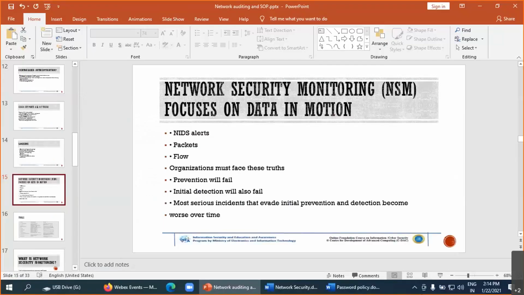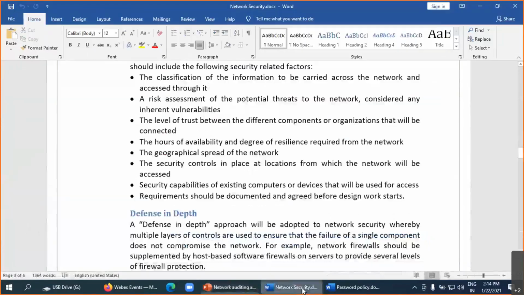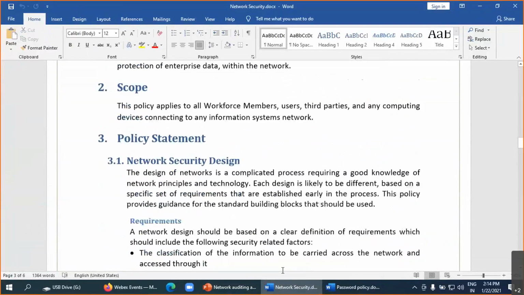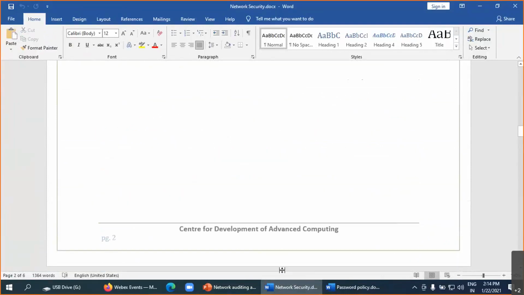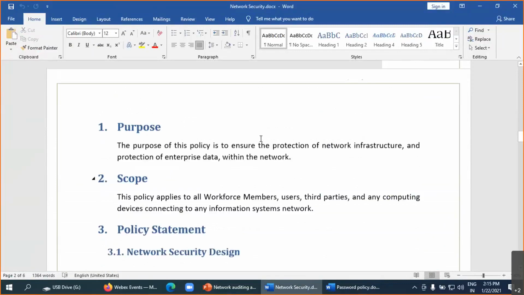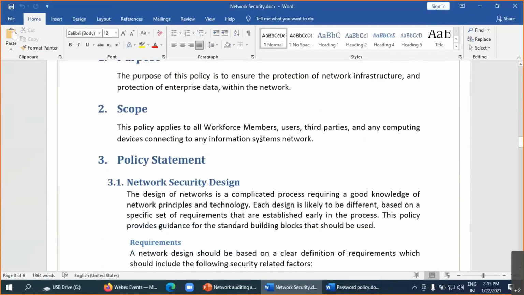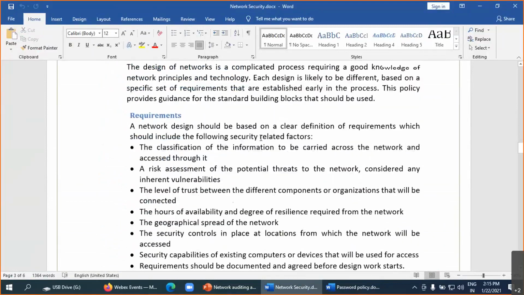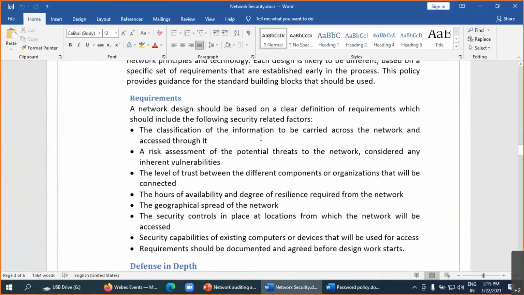Here, I have one more policy of the network security. This is a general policy for the network security: how the design will be created, how the risk assessment will be done, how the gap analysis is done.